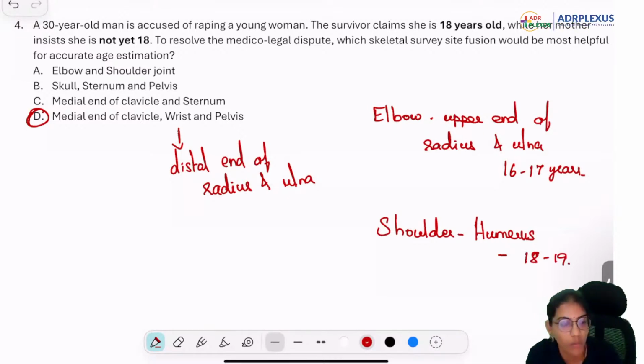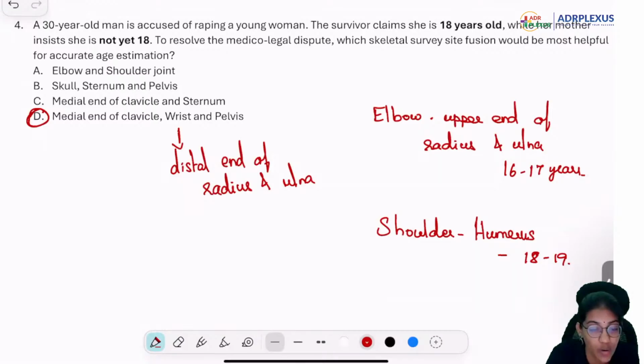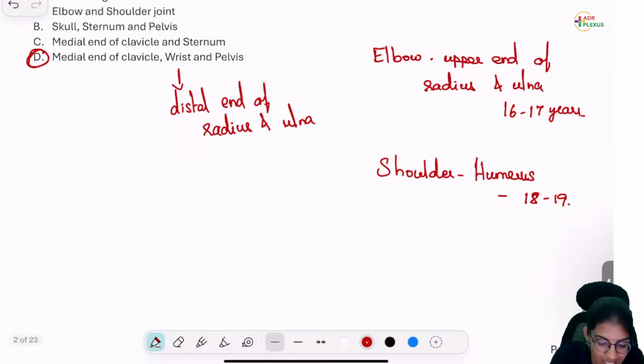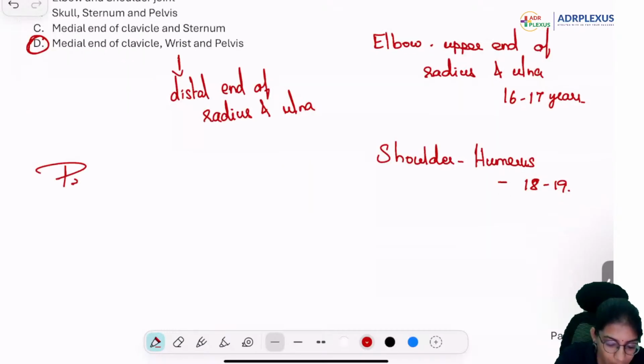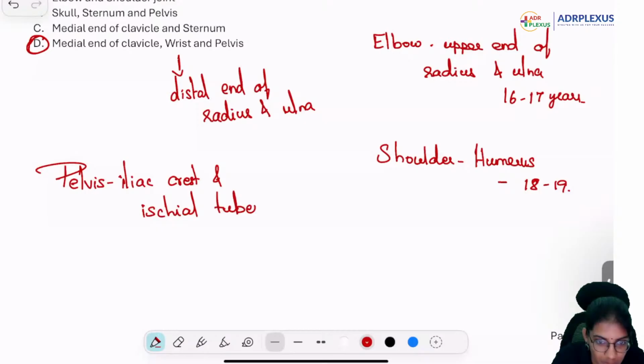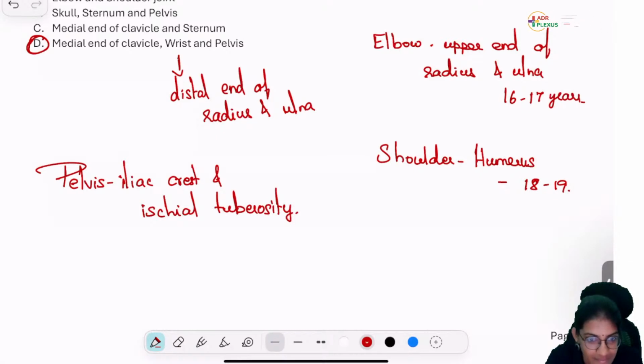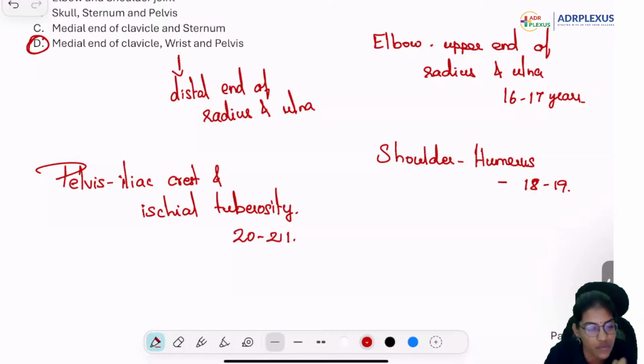Okay, very good. What about our iliac crest and ischial tuberosity? In the pelvis, iliac crest and ischial tuberosity. When do they fuse? Very good. Okay, see, 21 is considered as an ideal age. Generally around 20 to 21, we expect its fusion to happen.